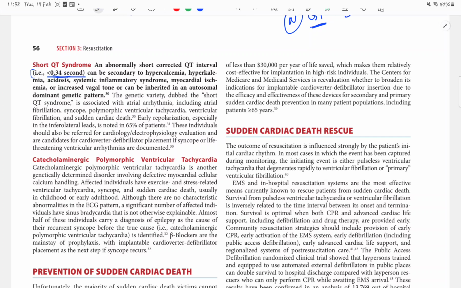Individuals have sinus bradycardia that is not otherwise explainable. And beta blockers are the mainstay of prophylaxis against catecholaminergic polymorphic VT.